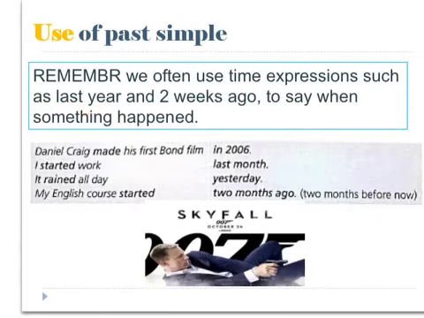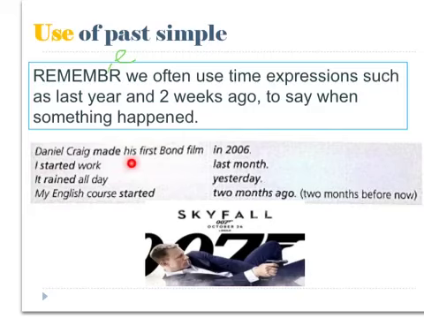Remember, which of course should have an E. We often use time expressions such as last year, 2 weeks ago, to say when something happened. Let's look at some examples.